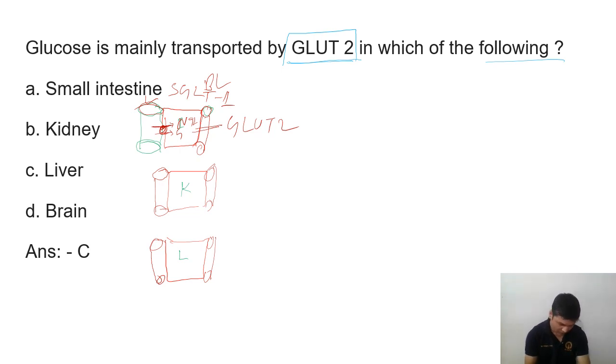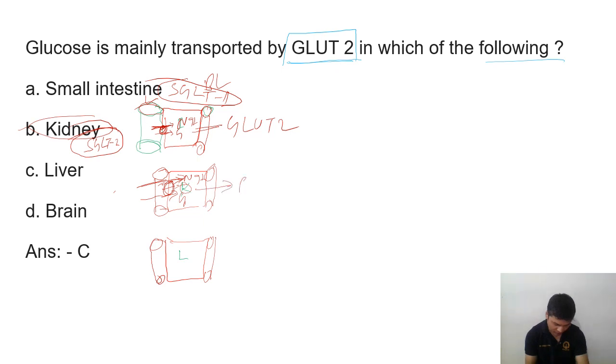So in the kidney, here kidney B, what is there? On the luminal side, we have again sodium-glucose, SGLT. So this is the kidney SGLT. And what type of SGLT is it? In kidney we have SGLT2. In intestine we have SGLT1. And from here, this is SGLT1, SGLT2.